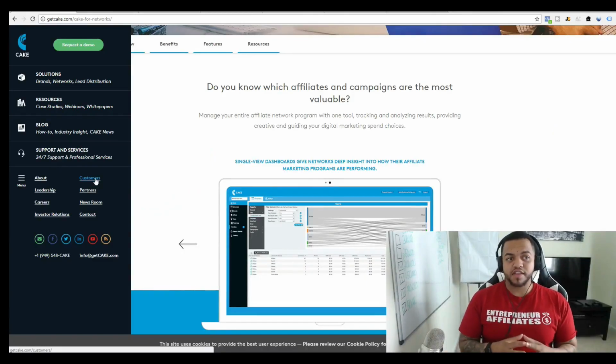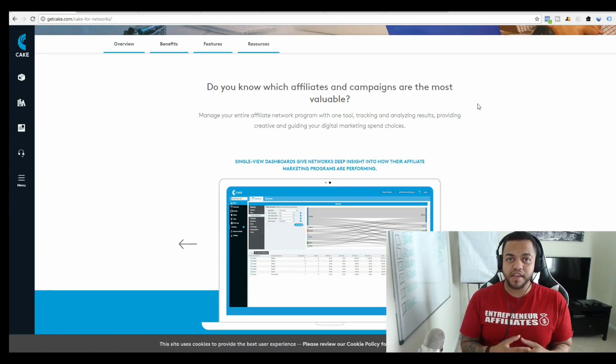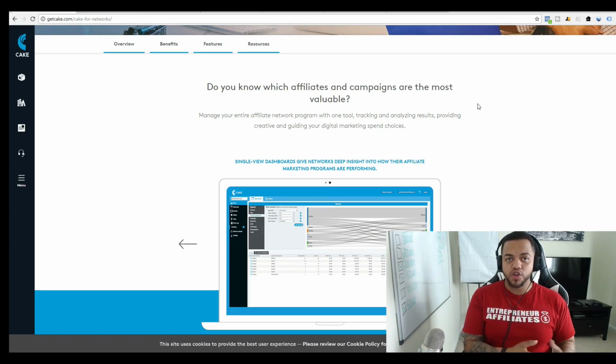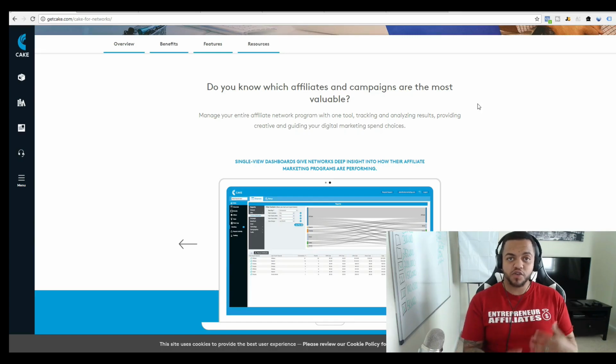So here's an example of Cake. Cake is the infrastructure for the tracking we're actually using. The reason I want you guys to start using Cake over Has Offers, ClickBank and other platforms is because with Cake you can have more advanced details in your tracking. For example, in future modules I'll be teaching you Facebook ads, and you'll start to learn how beneficial it is to use Cake.